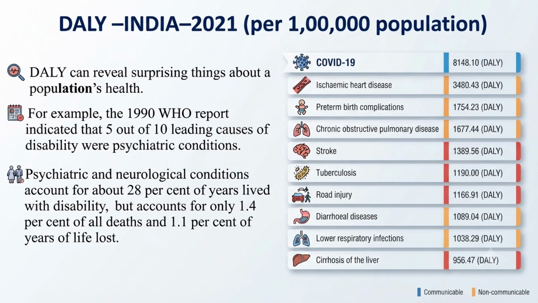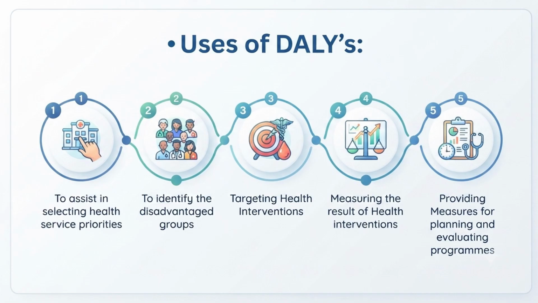So by seeing this, what we are understanding is which disease is carrying more disability, which disease is affecting more population. We can know that by seeing this DALY. That is the importance. So after discussing this much detail, by now we know what the uses of disability adjusted life years are. First is to assist in selecting health service priorities.